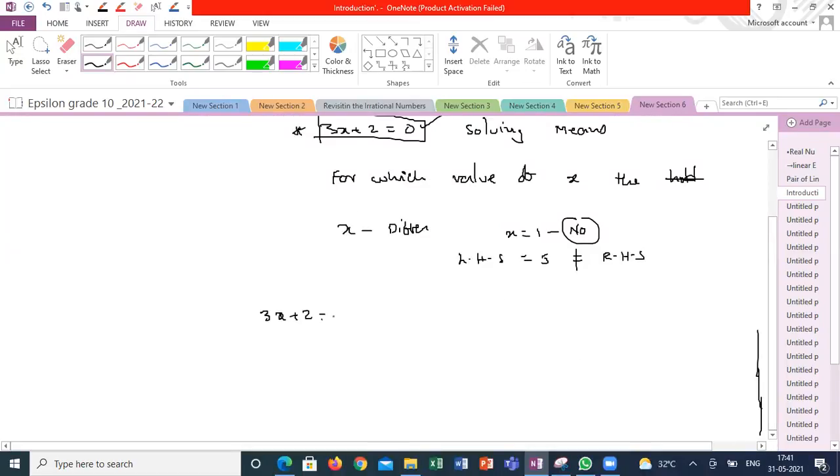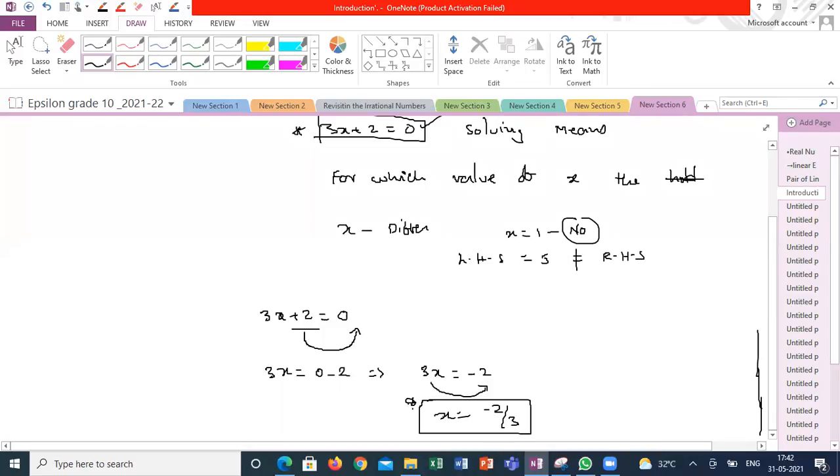3x plus 2 is equal to 0. Take plus 2 to the right hand side. What will happen? 3x is equal to 0 minus 2, because plus 2 becomes minus 2. On the left side it is addition; if it is moved to the right side, it becomes subtraction. This method is called the inverse method. 3x is equal to minus 2. Take 3 to this side. 3 is multiplying here; if it goes to the other side, it will be divide. So x is equal to minus 2 by 3. Making x alone, that is the method we use to solve for x.